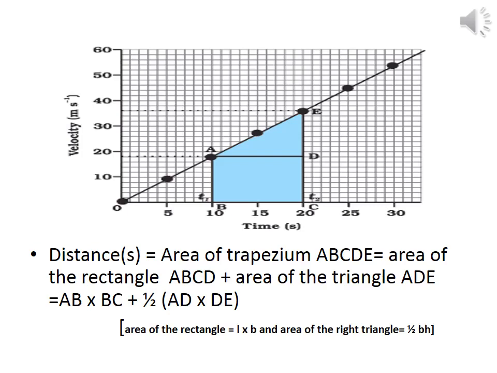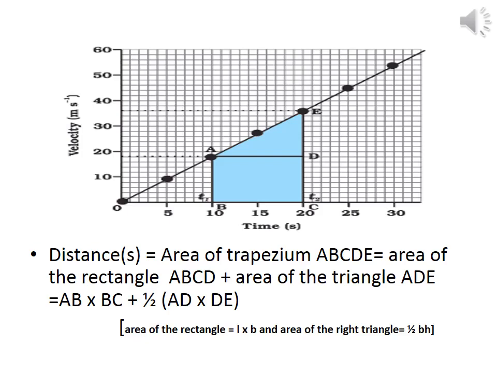Consider the graph as shown in the figure. This graph shows that the body is a uniformly accelerated body. We are going to calculate the area of the shaded region. We studied that the area enclosed by the velocity time graph with respect to the time axis or x-axis gives the distance traveled in the corresponding interval of time. As shown in the figure, distance is equal to the area of trapezium ABCDE.